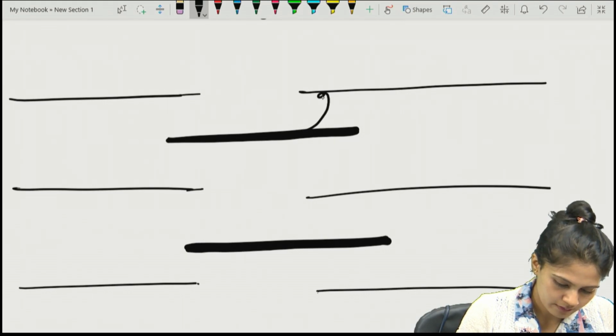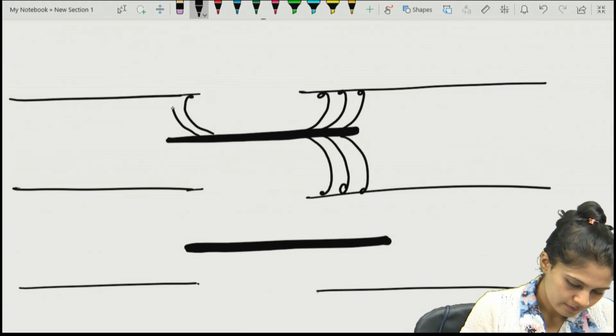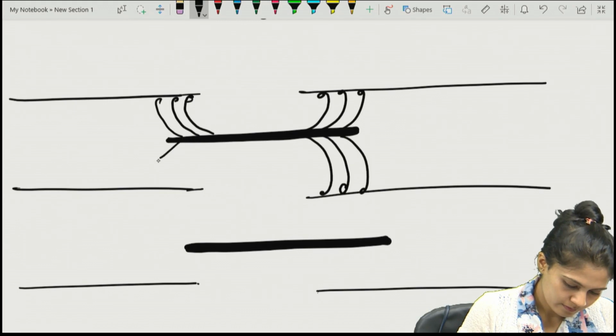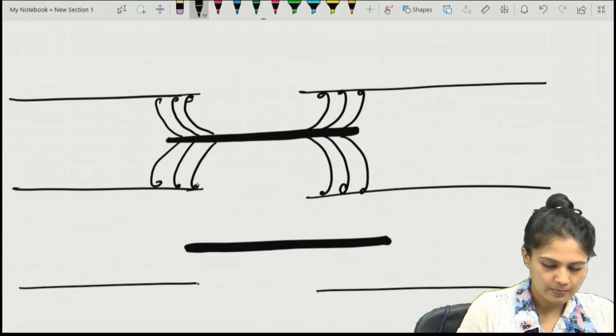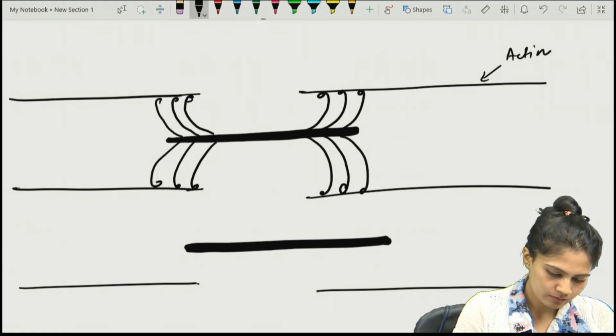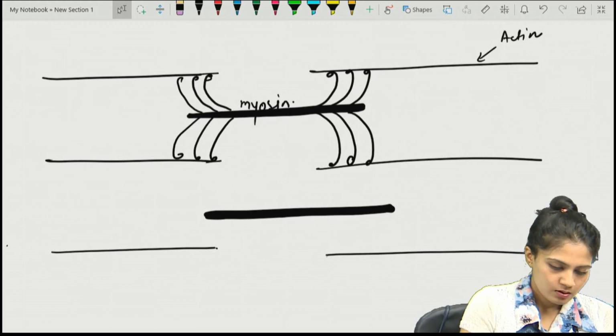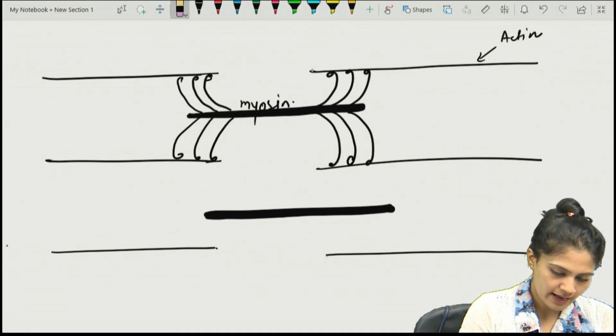They do have myosin heads. So, in the simpler form, this is the actin, this is the myosin. Myosin is always thicker, right? Actin and myosin. So, if we have actin and myosin, let's see what changes can occur.